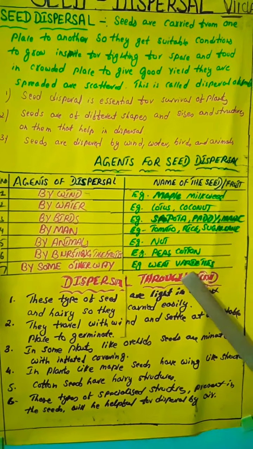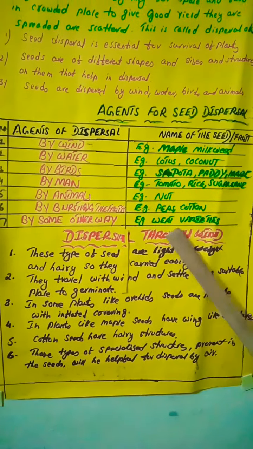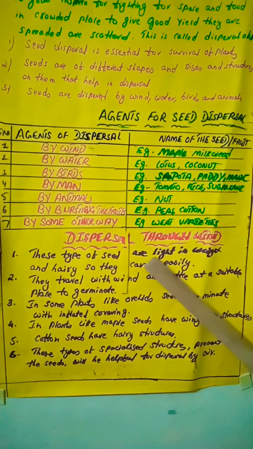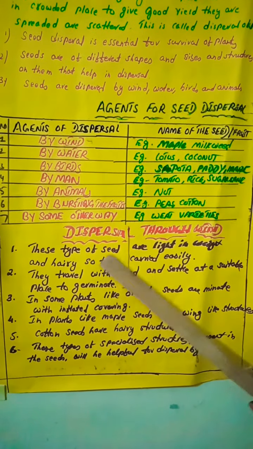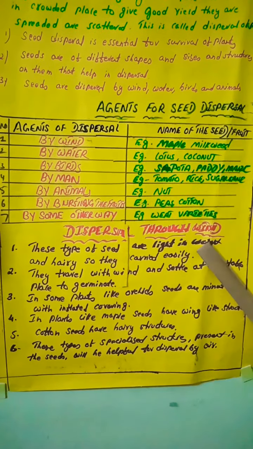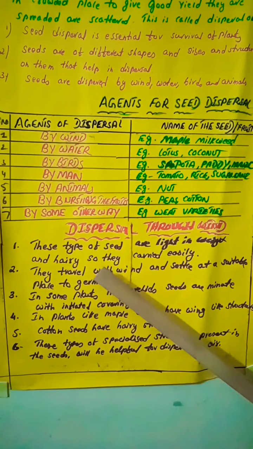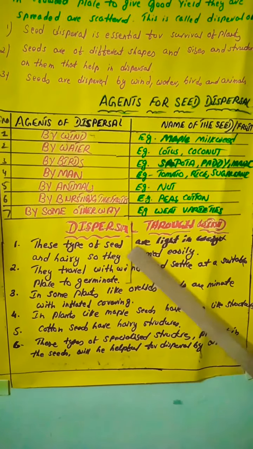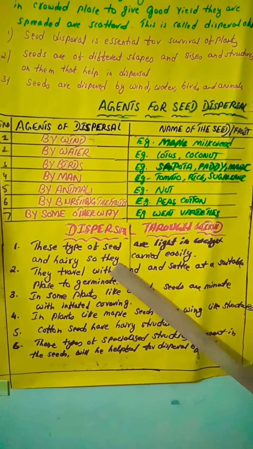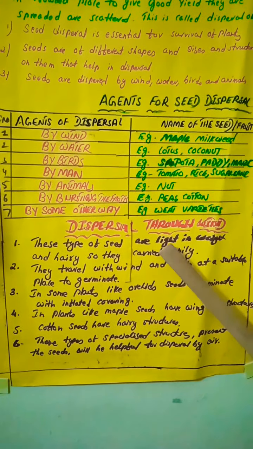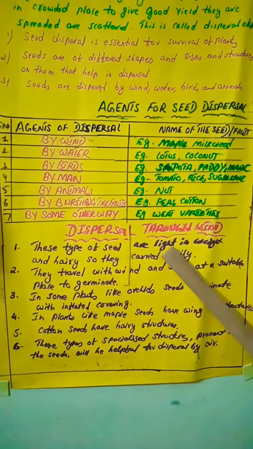Dispersal through wind. This type of seeds are light in weight. So we will see dispersal through air. This type of seeds are light in weight and hairy, so they are carried easily. They are light in weight and they have air. When they are light, they can move from one place to another easily.